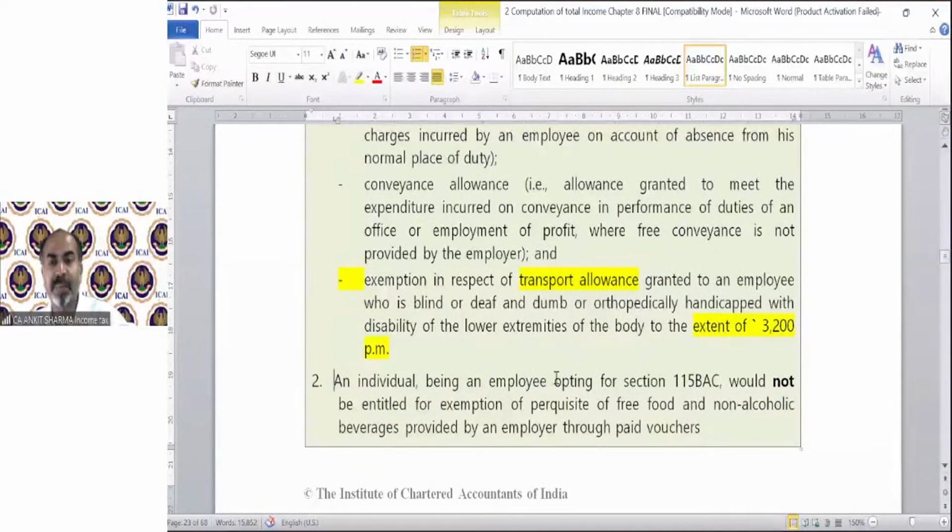An individual being an employee opting for section 115BAC would not be entitled to exemption of the perquisite of free food or non-alcoholic beverages provided by an employer through paid vouchers. You might remember that there is a benefit of 50 rupees per day. If you are getting food with paid, non-transferable vouchers, you can claim a 50 rupees per day benefit out of that perquisite. That also needs to be waived if you are applying section 115BAC.